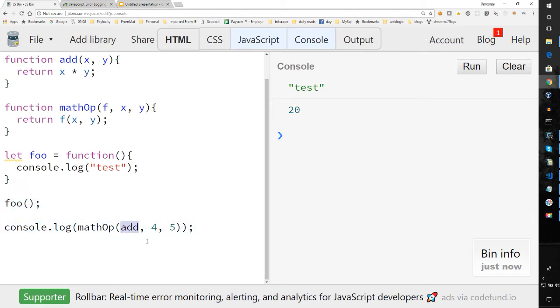You can declare the callback right in place. So I can declare my function here, and I can have my X and my Y, or A and B, or whatever I want to call it. And let's just say return A plus B. And this time it should give me 9. And it does. As you can see here, I declared the function right inline and it returns that.